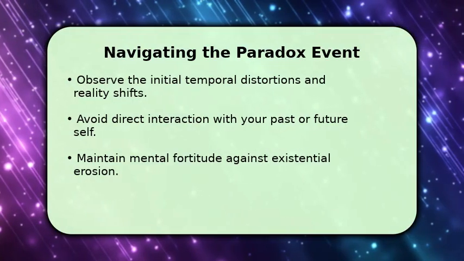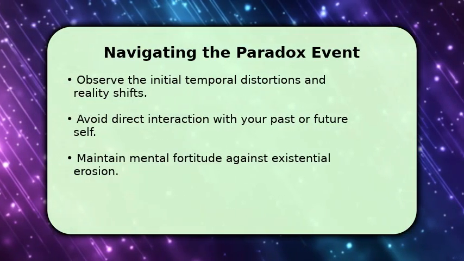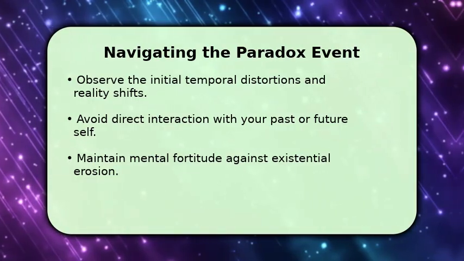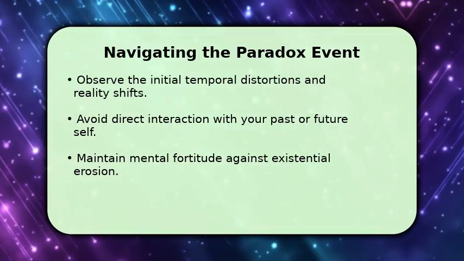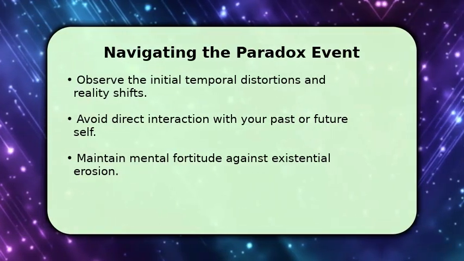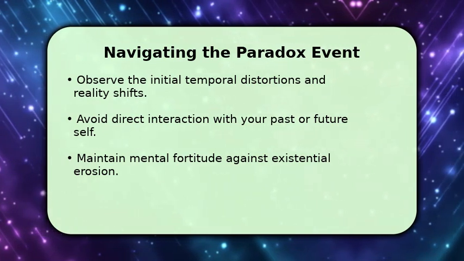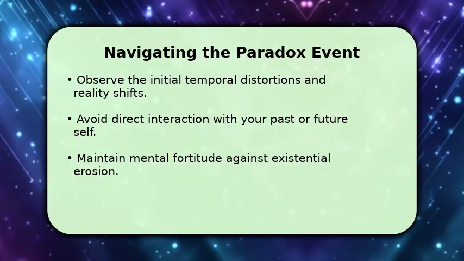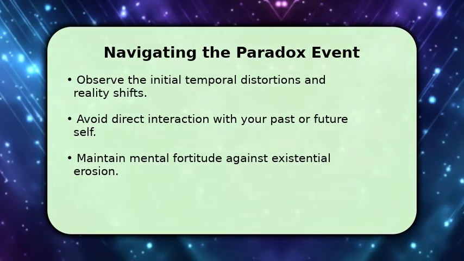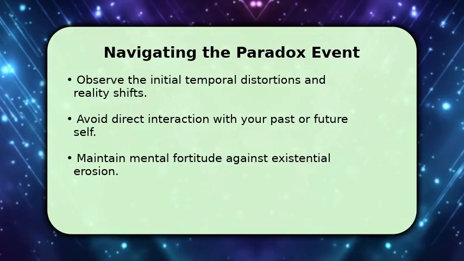Once the paradox begins, observe the unfolding distortions. Reality will warp, and timelines may visibly fray. It's crucial to avoid any direct interaction with alternate versions of yourself, as this can cause immediate and catastrophic timeline collapse. Focus on maintaining your mental stability, as the paradox will attempt to erode your very sense of self and purpose.